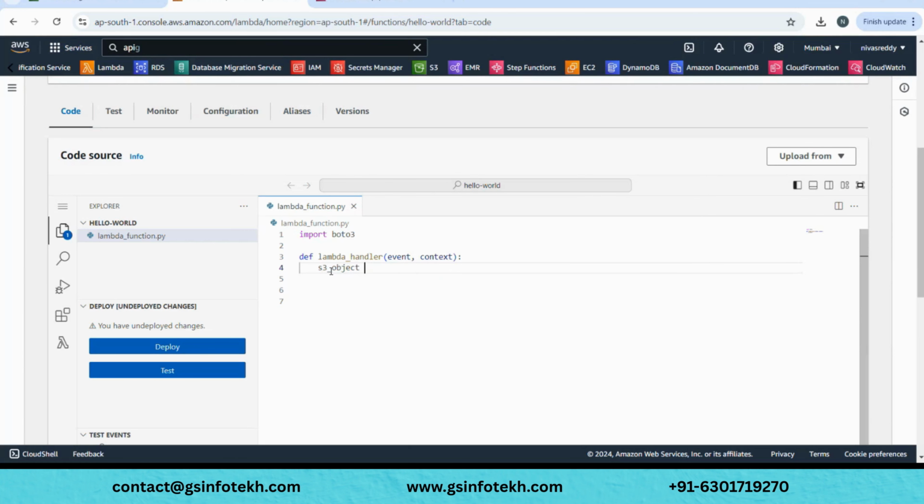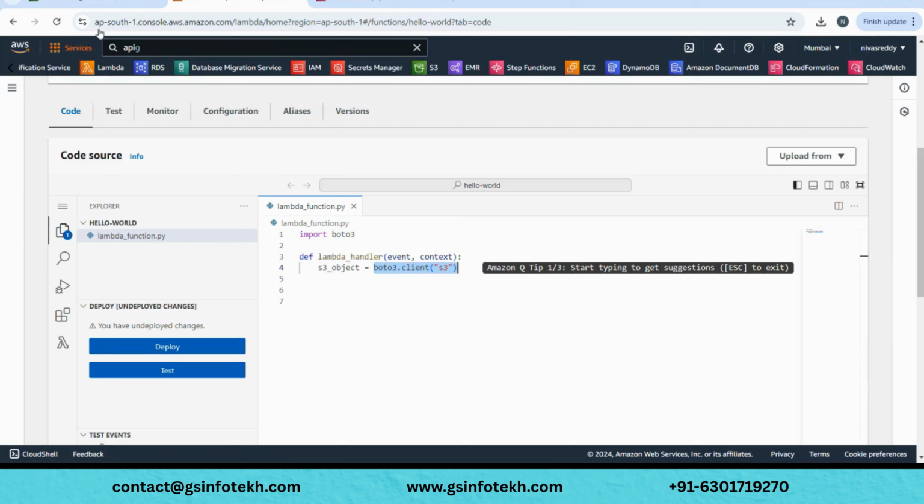We will use this as a reference, equals to, and since we have imported Boto3, now we have to use it. I'm just copying Boto3 and pasting it here, and there is one command, and within brackets you need to give s3. For example, if you are connecting with any other service, maybe EMR, or Secrets Manager, maybe IAM, maybe DynamoDB.